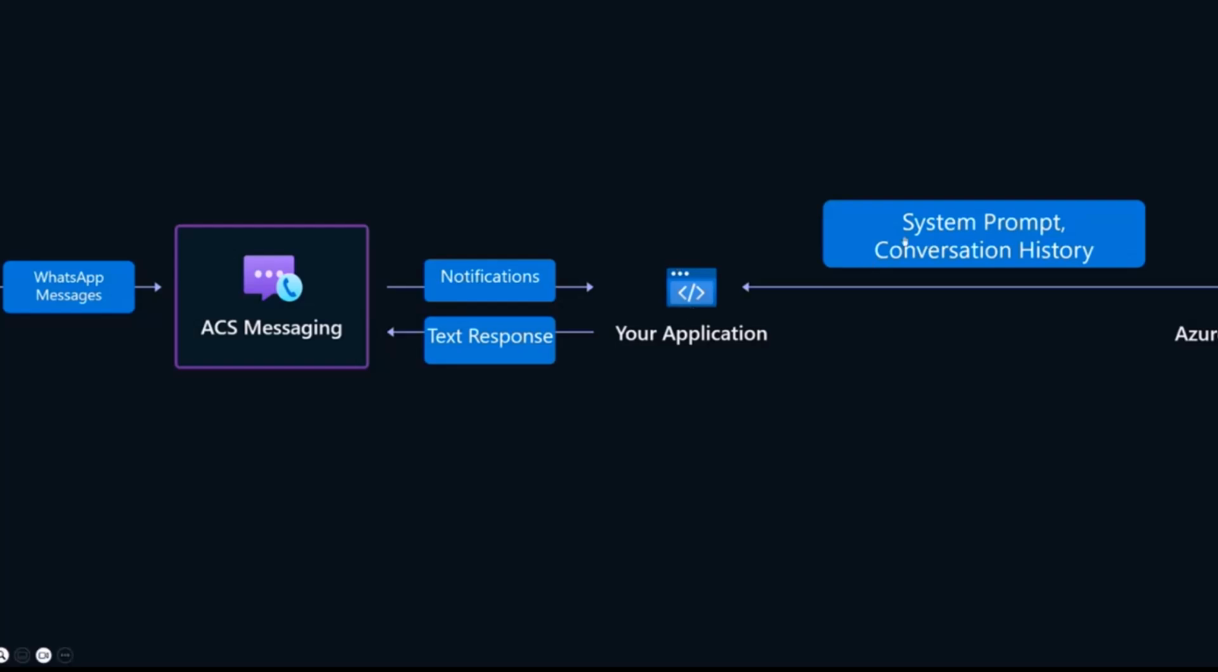So your application will take the system prompt and the conversation history and pass them to the LLM model. I have used Azure OpenAI service here, and then the LLM model will respond, and that response will be passed back again through ACS messaging service to the client.